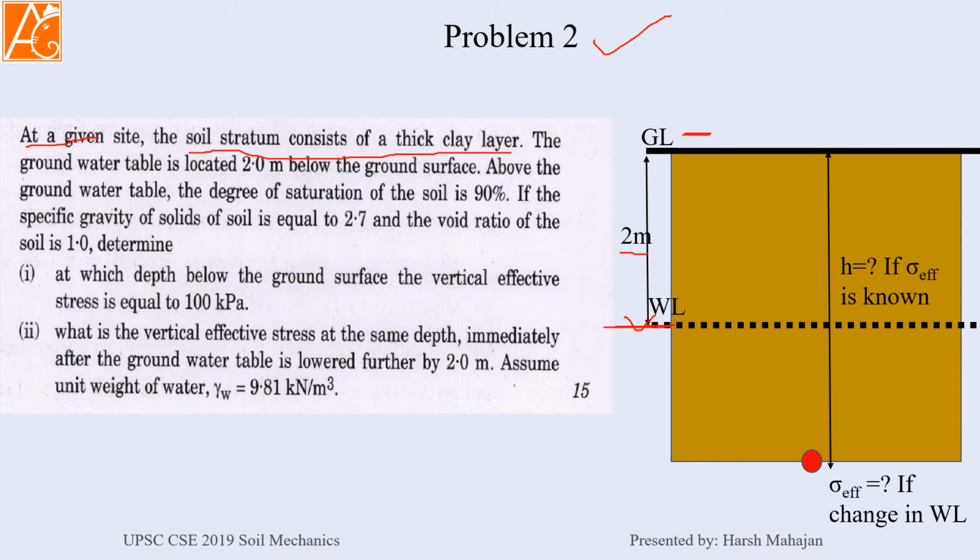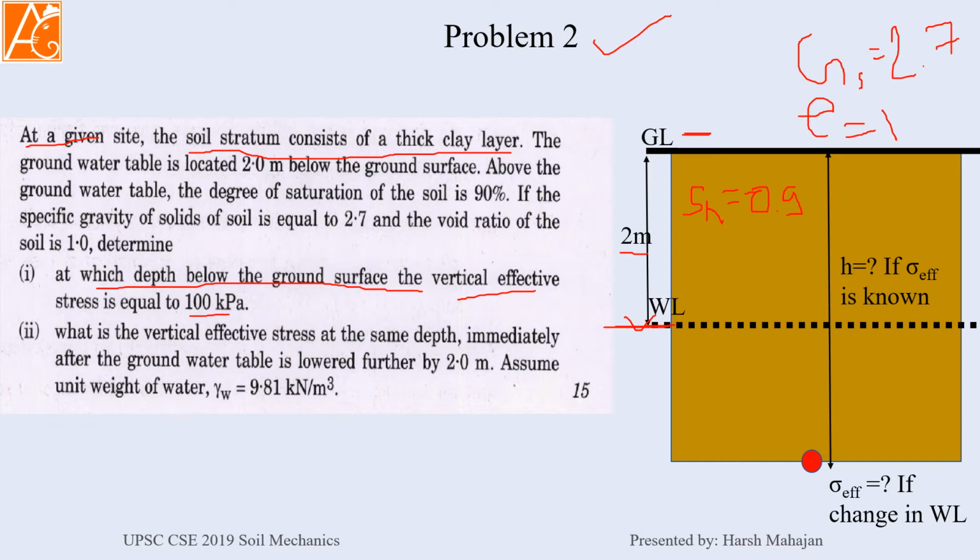Above the groundwater table, the degree of saturation is 90%, so Sr here is 0.9. If the specific gravity of solids, Gs, is 2.7 and void ratio e equals 1, then you have to calculate at what depth below the surface the vertical effective stress is 100 kilopascal.